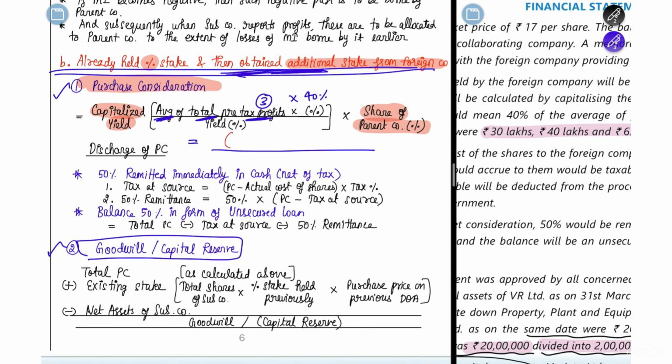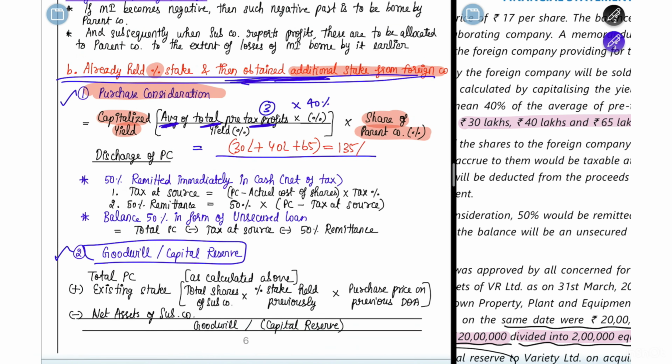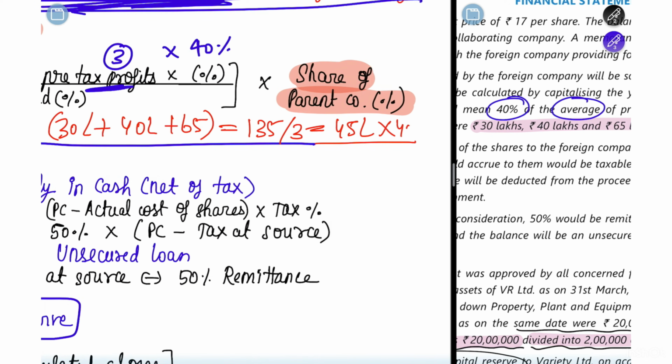The pre-tax profits are 30 lakh, 40 lakh, and 65 lakh, and you have to total these first. So 30 plus 40 plus 65 is going to be 135 lakhs. You have to take the average of this total pre-tax profit, so divide by 3. So 135 divided by 3 is going to be 45 lakh. And out of that 45 lakh, they are saying you have to take 40% of the average. So 45 lakh into 40% is going to be 18 lakh rupees.